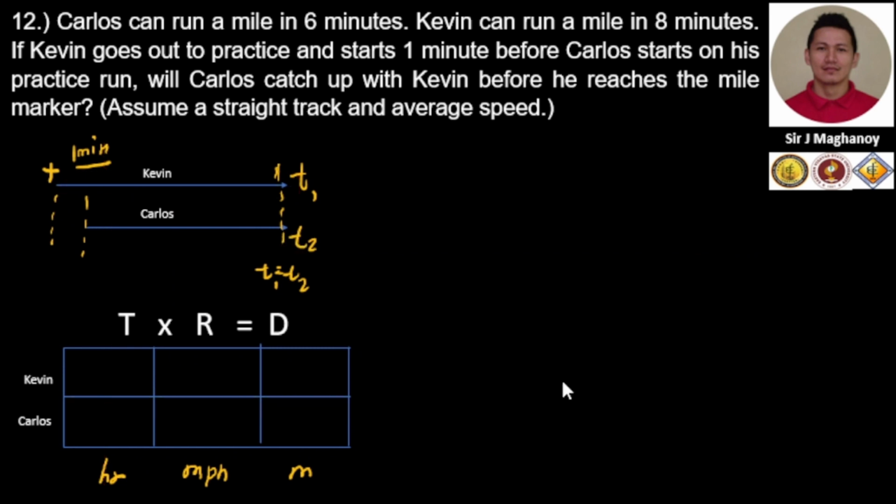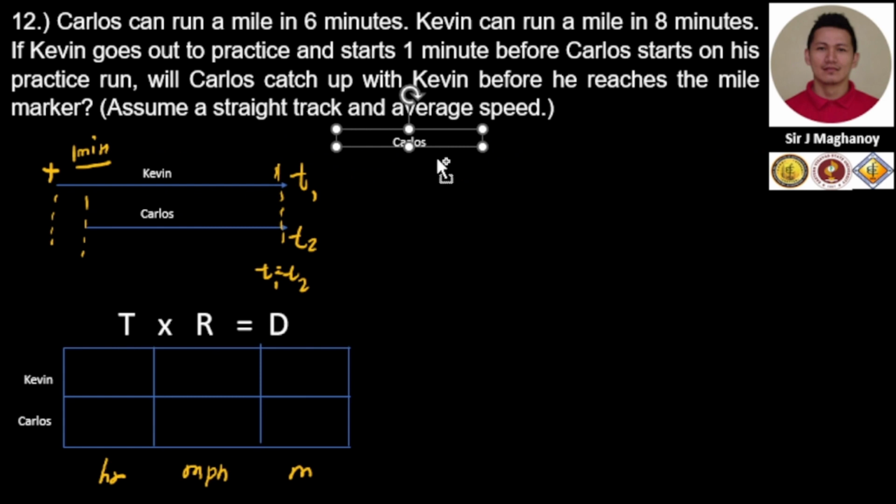We all know that in every word problem there's always a statement that can construct your equation and support the details of your equation. In this case, let's start with Carlos.